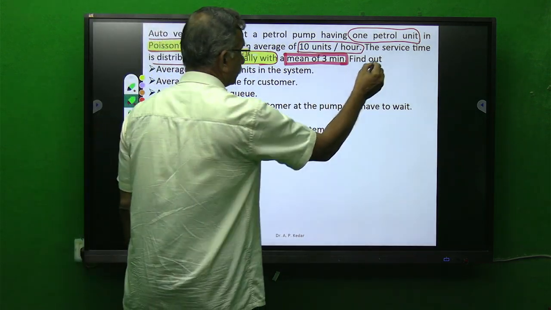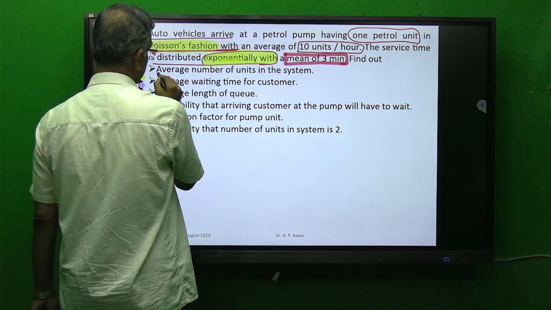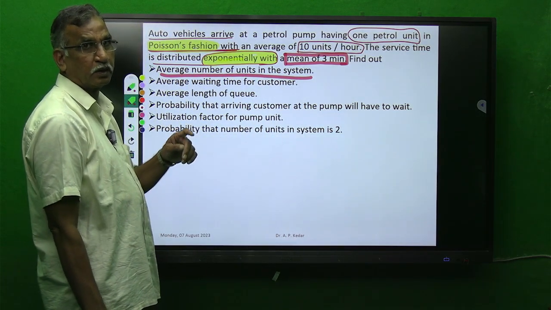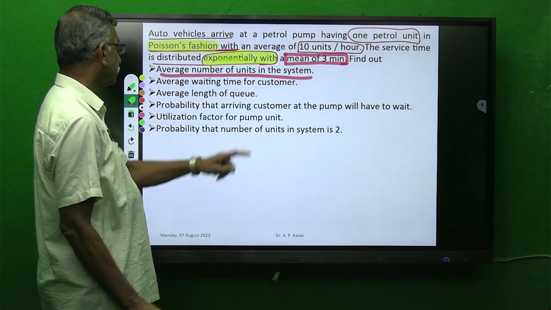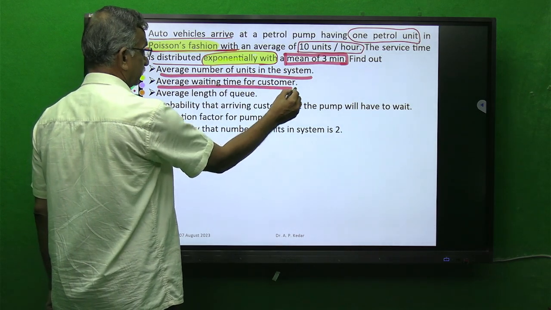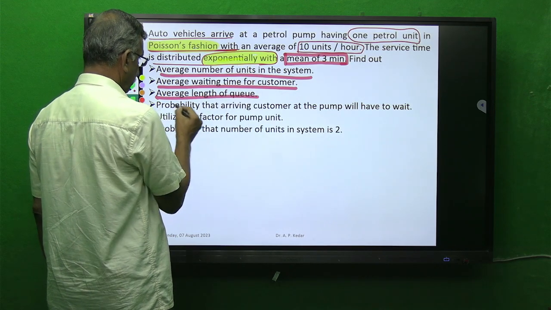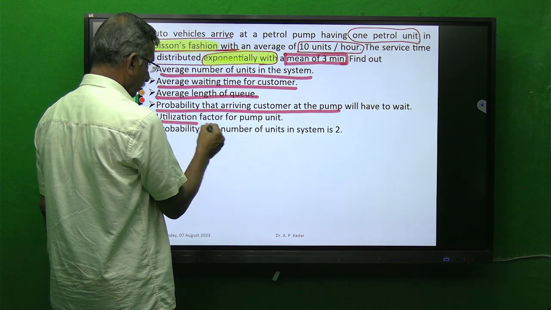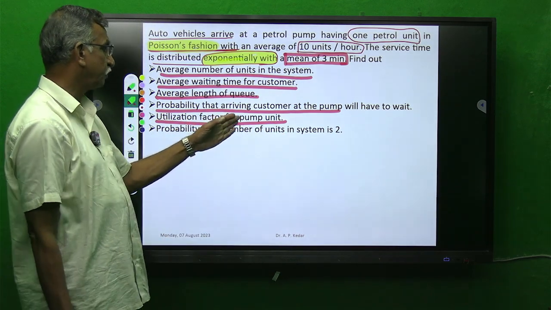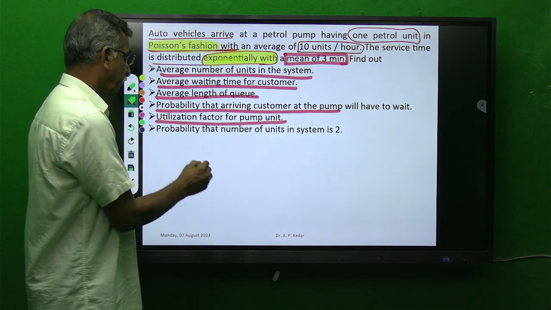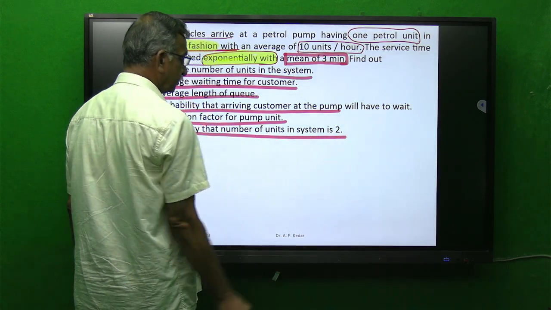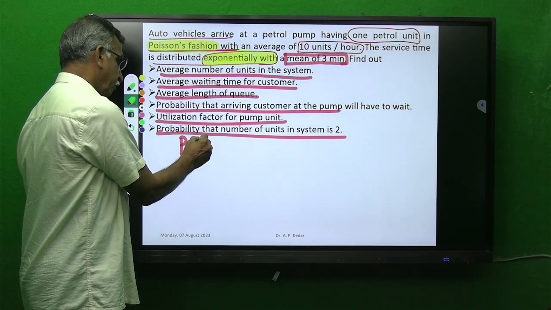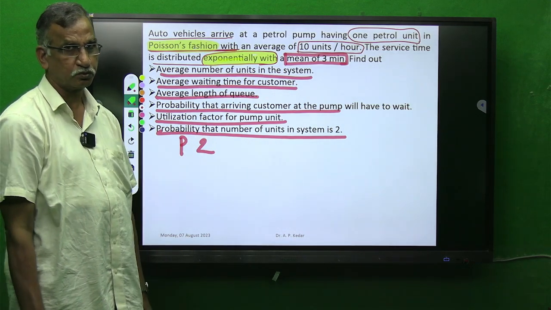Find out what is asked. Average number of units in the system, NQ bar, average waiting line, average length of queue, the probability that an arriving customer at the fuel pump will have to wait, the utilization factor for the pump unit, which we know is lambda by mu, and the probability that the number of units in the system is 2, that is, we have to find P of 2.